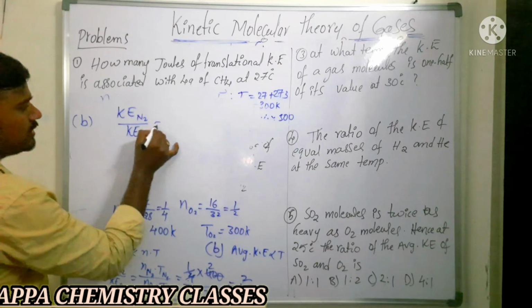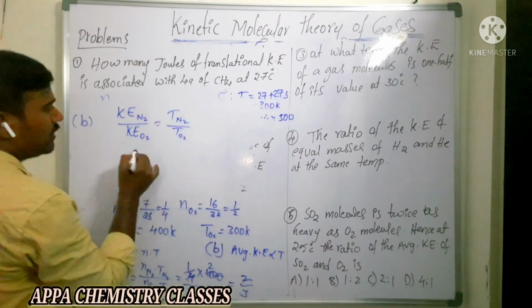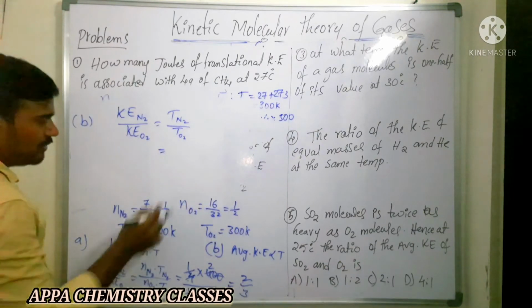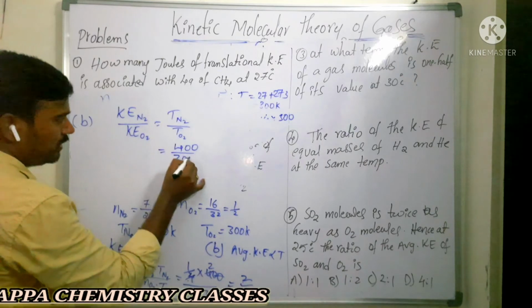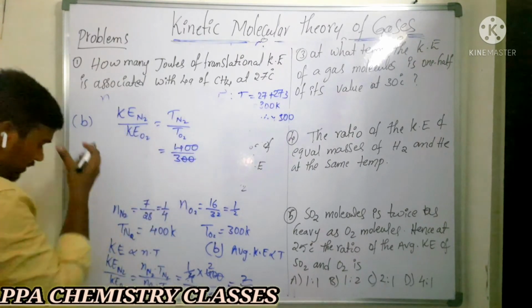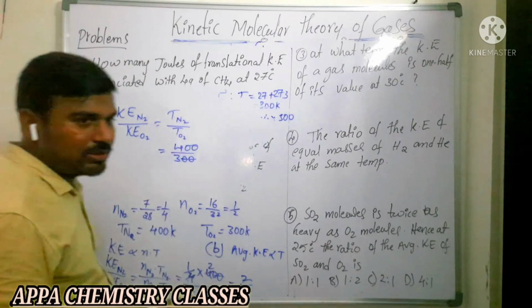Kinetic energy of oxygen is equal to temperature of nitrogen by temperature of oxygen. That is, temperature of nitrogen is how much? 400. By temperature of oxygen is 300. The ratio of average kinetic energy is 4 by 3. But whereas the kinetic energy is what? 2 by 3. Is that clear?